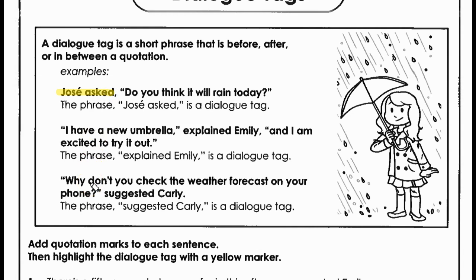Okay, where it says, "I have a new umbrella," explained Emily. "I am excited to try it out." Okay, this phrase, explained Emily, is the dialogue tag. Okay, it says, "Why don't you check the weather forecast on your phone?" suggested Carly. Suggested Carly is the dialogue tag. Okay, can you underline those three things for me, please?